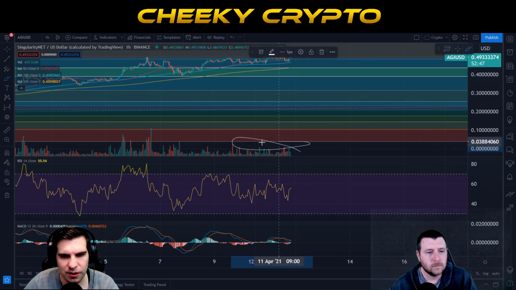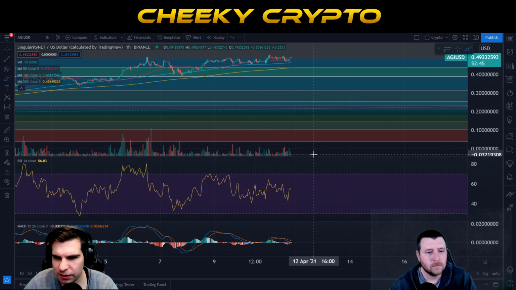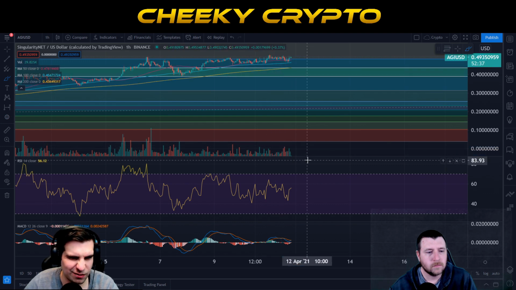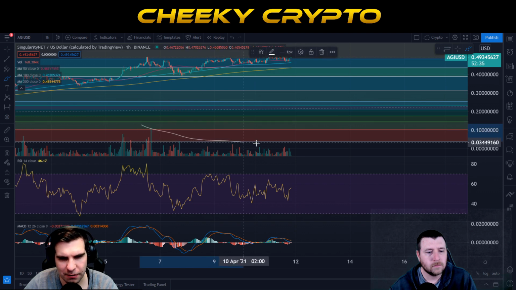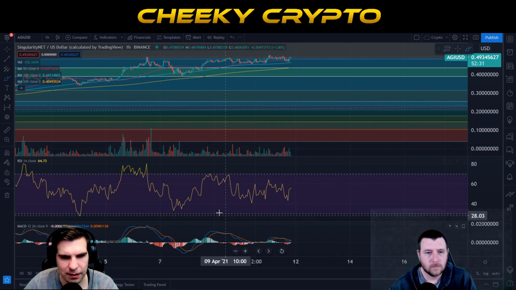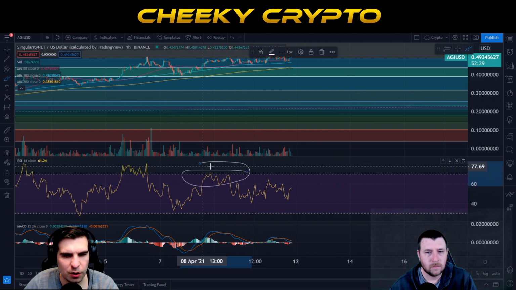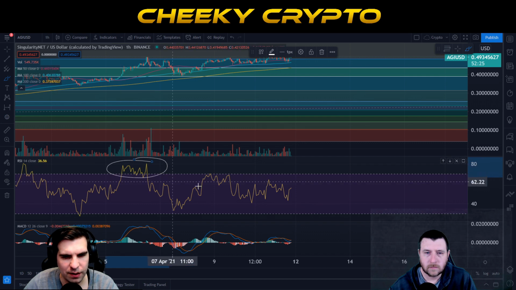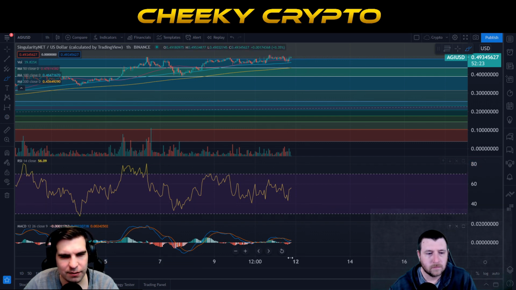Now the volumes are not impressive. They're okay, they're not brilliant. They could have been better and could be better still. There was a brief kind of spike in that middle bit there, but actually it's kind of decreasing on the hours at the moment, and the bigger macro view is a decreasing volume. So we're waiting for those big spikes to really come back in. Now we almost got overbought when we were up here, but we didn't quite get there, not the same way that we were over here. The other thing just to point out here is we're about 56 on the RSI, so not too dissimilar to that of the 4-hourly chart.